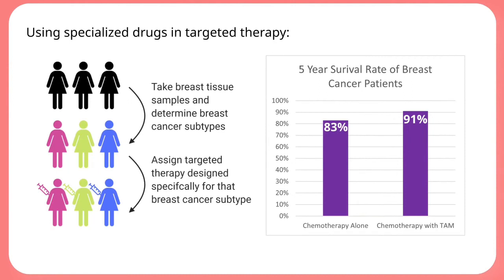And targeted therapy for breast cancer has shown some really promising results. One of the earlier clinical trials for targeted therapy was for a drug called TAM. In the clinical trial, patients who were given chemotherapy alone had a 5-year survival rate of 83%, which is already really good. But for patients who are given both chemotherapy and TAM, the 5-year survival rate increased to 91%. That is an 8% increase.